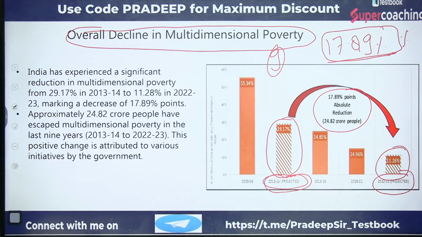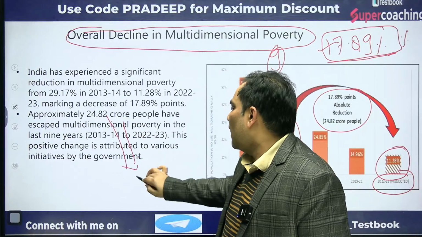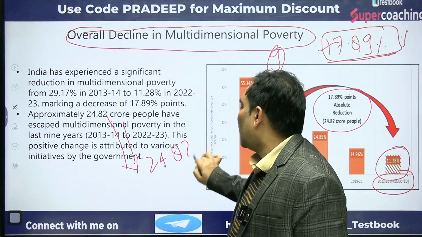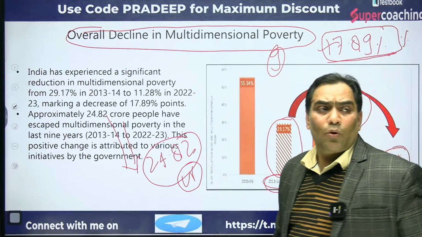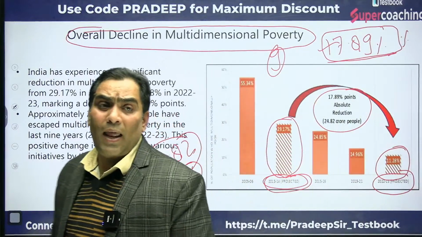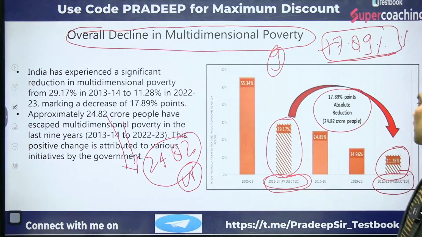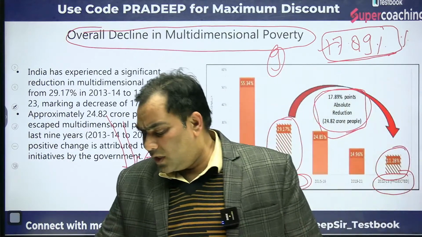In just 9 years, it has reduced to 17.89%. And in absolute terms, that means when we talk about the figures, it has reduced by 24.82 crore people. Okay. So that means 24.82 crore people have escaped from the multidimensional poverty index. And when we talk about the percentage, it is 17.89%. So this is about the overall.